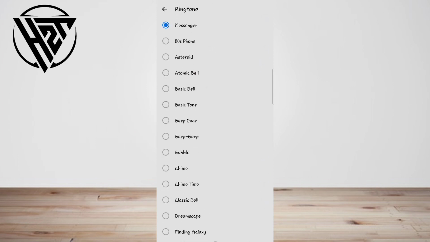And that's all. Being alerted when important messages come in is one of the ways this helps you. You can choose which notifications are received when someone sends you a message via Messenger. And that's all.